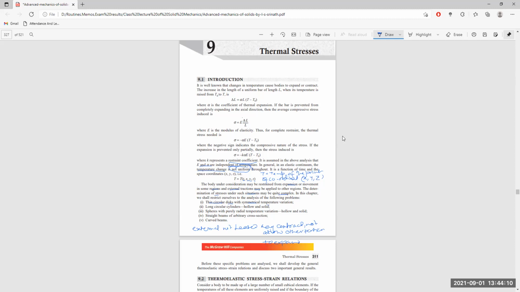Then long circular cylinders, both hollow and solid. Spheres, with purely radial variation; their temperature variation is totally radial, not in any other direction, both hollow and solid. Straight beams of arbitrary cross section; the cross section can be anything, not only square or round.